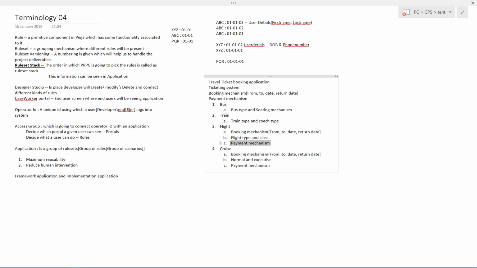So if you see, whatever wasted effort I was making got reduced because of adding one top layer on the above four things that I'm planning to build. So here, this ticketing system is also an application. This is also an application only.